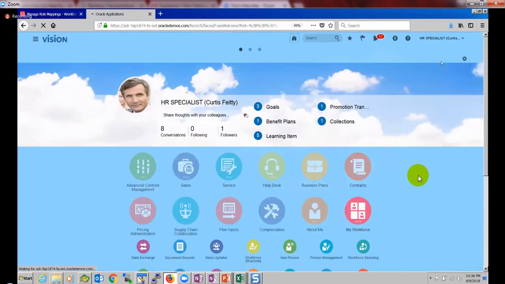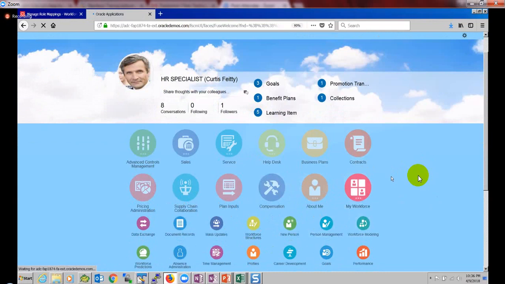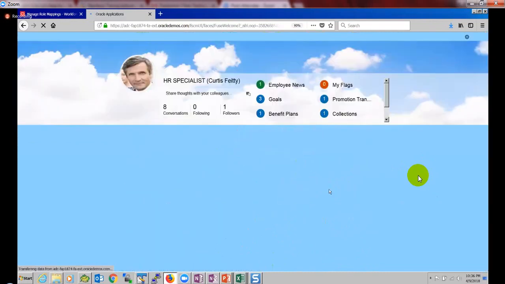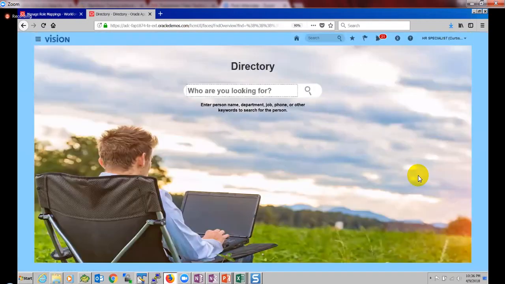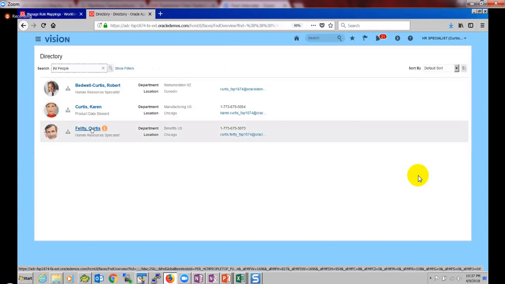How do I know which department Curtis belongs to? I will go to the directory and search for his name. Curtis Fiat's department is Benefits US.